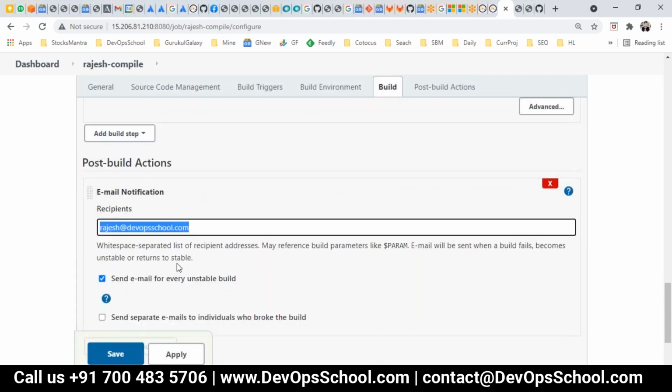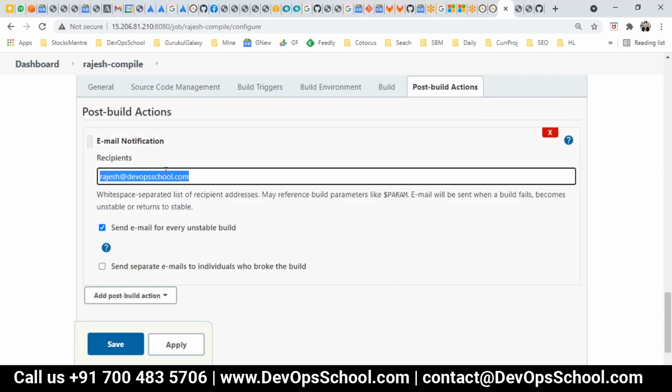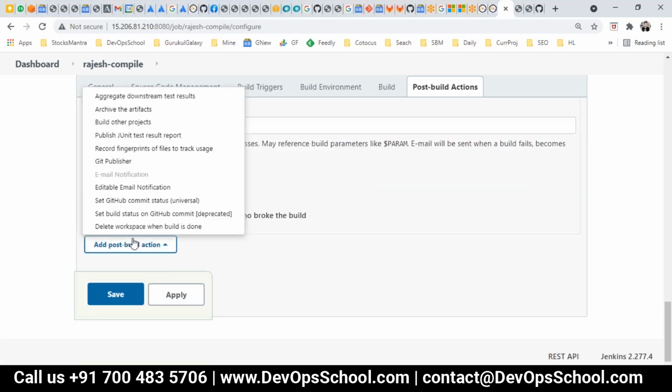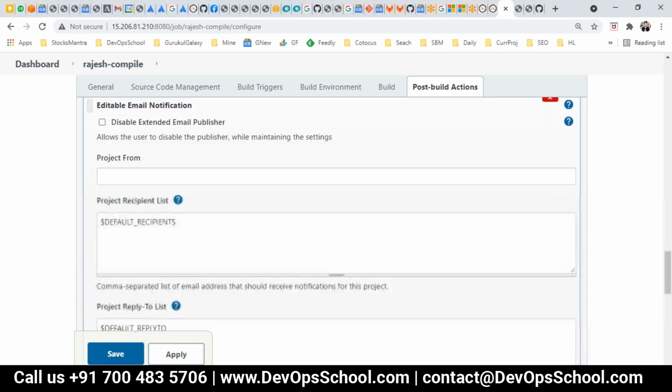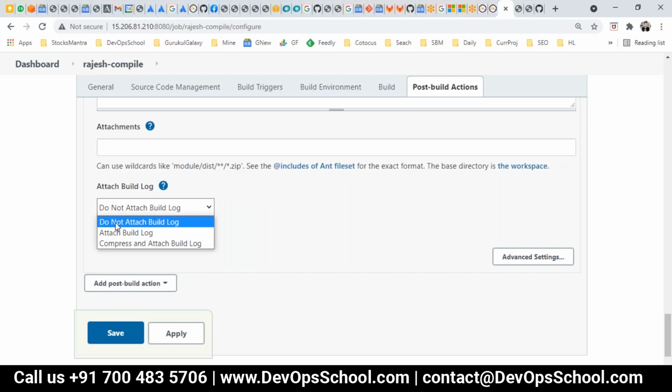But let's say you want to attach a log in the email itself. For this the plugin will not help you. Try this plugin, editable email notification. You can customize whatever requirement you have. So he said, I want to attach the log also. Attach a log. Use this one.